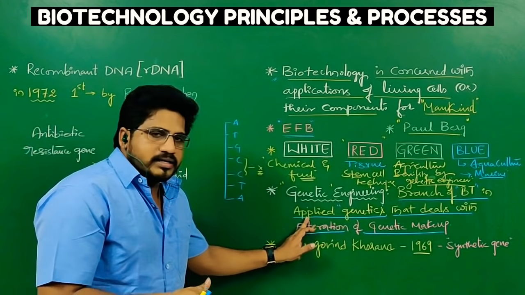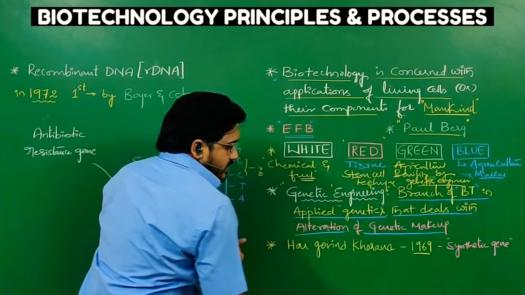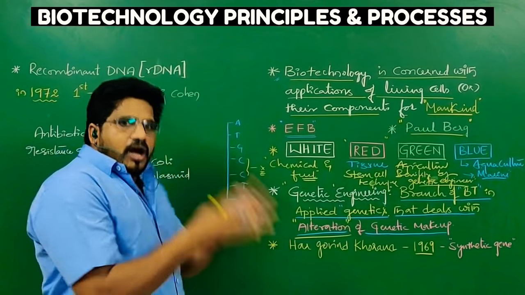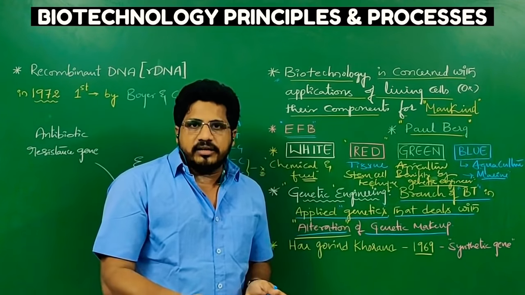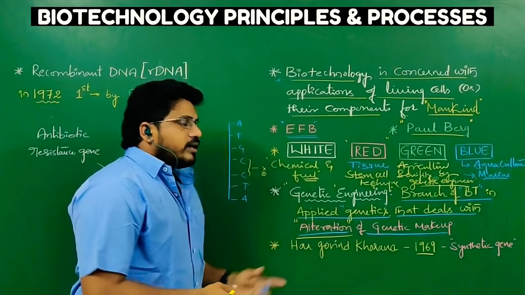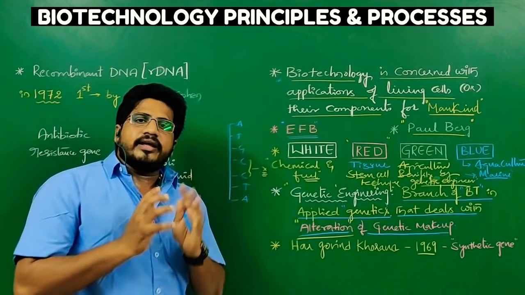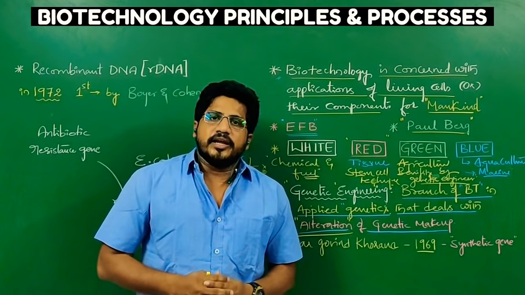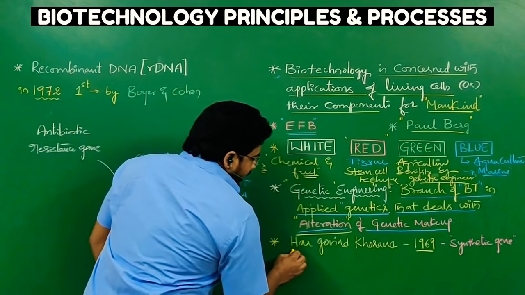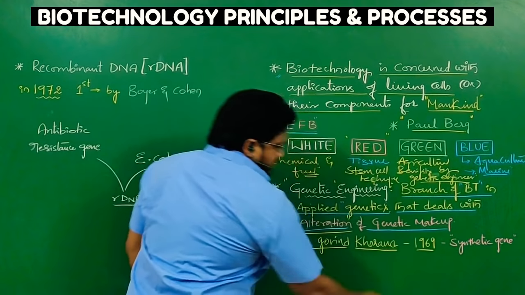But here one should understand what is happening during genetic engineering. Alteration is happening. It's not the original. We are modifying that gene. Maybe sometimes we use it for cloning techniques also. So that is genetic engineering. It is a very good scope branch in biotechnology as well as in life sciences. Next, in India, Hargobind Khorana is a scientist.